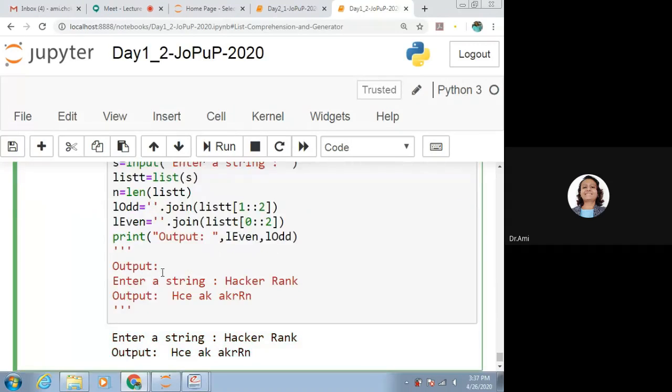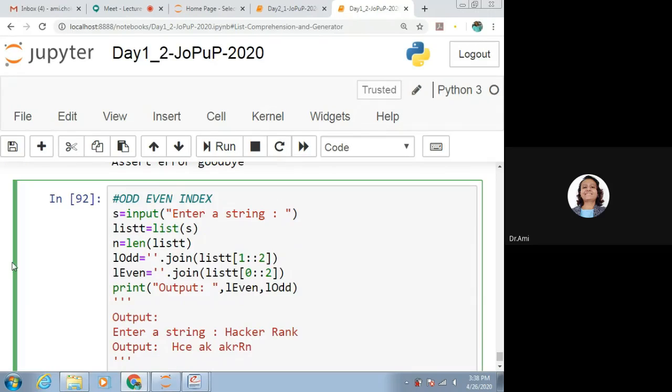Interesting in the way that if it is given as hacker and rank, what we want to get is H, then C, then E, then A, K. That means we want to print even index characters first, and after that odd index characters.